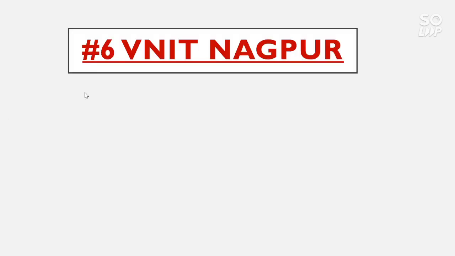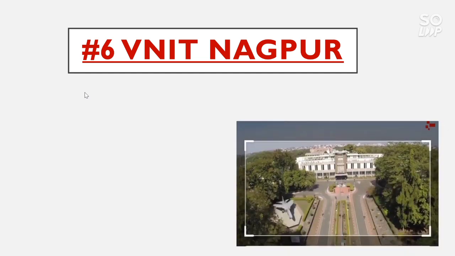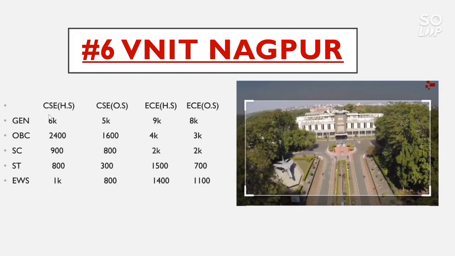Now talk about the number 6 NIT, that is VNIT Nagpur. The CSC home state cutoff for general category goes to 6,000, for OBC 2,400, for SC 900, ST 800, EWS 1,000. For CSC other state, the general category cutoff goes to 5,000, OBC 1,600, for SC 800, for ST 300, for EWS 800. For EC home state, general category cutoff goes to 9,000, OBC 4,000, SC 2,000, ST 1500, and EWS 1400.